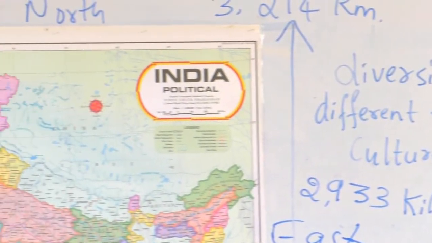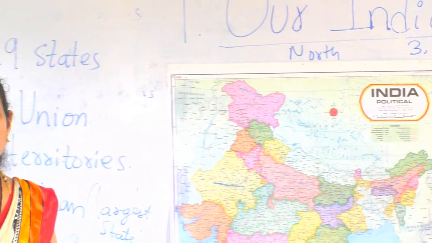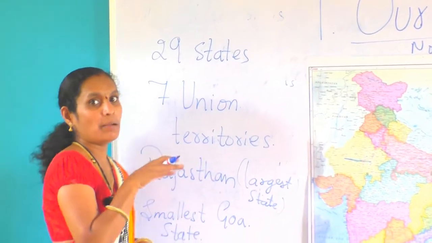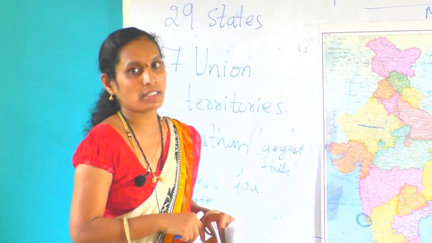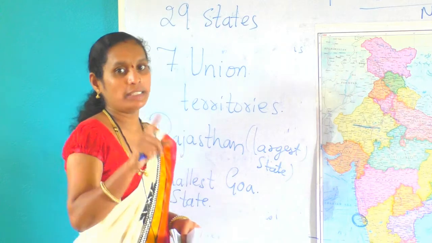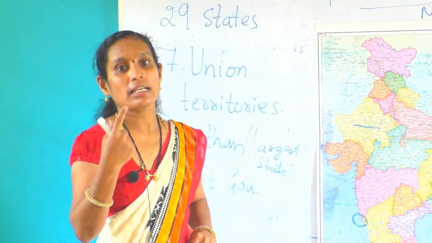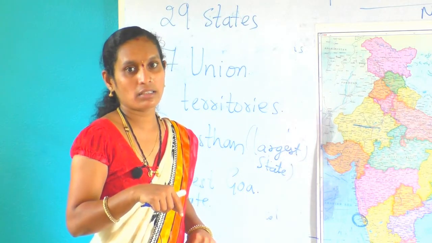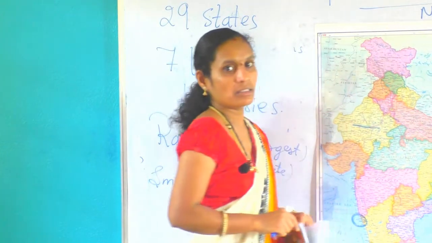Unity in diversity means we are all together. We are not separating them as Rajasthanis or Nepalis. We are not differentiating the people, so we all are together. Our India is called unity in diversity. It has so many cultures, customs and languages. So this is all about our India.